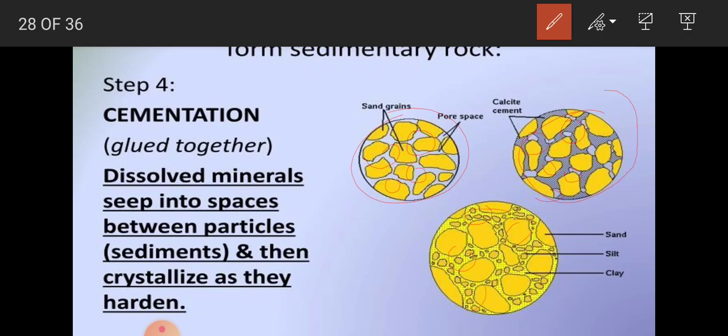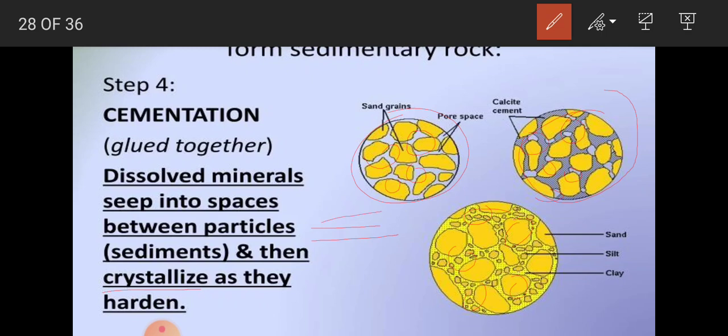Slowly and gradually they will compact and become hard, then crystallize as they harden. So these small particles, which were earlier in the form of sediments, tiny particles, get eroded, they get compacted, and lastly they get cemented. When they get cemented, they become layered. One layer appears, a second layer appears, a third layer appears.